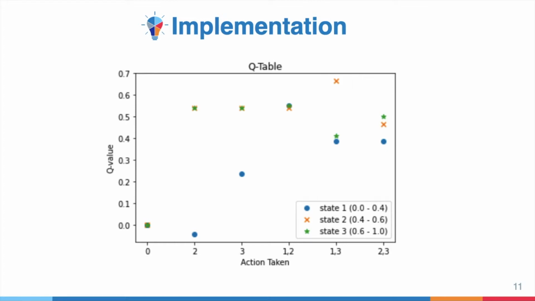Actions are represented on the x-axis: 0 means offloading to itself, 2 means offloading to fog node 2, 3 means offloading to fog node 3, 1 2 means offloading to itself and fog node 2, and so on. According to that, the Q value is given on the y-axis.